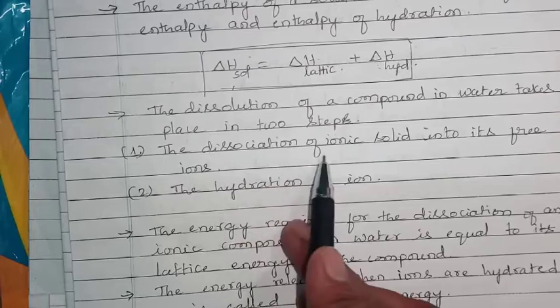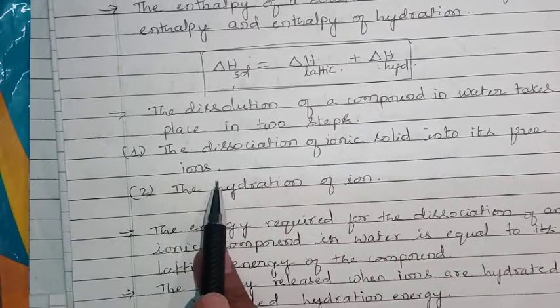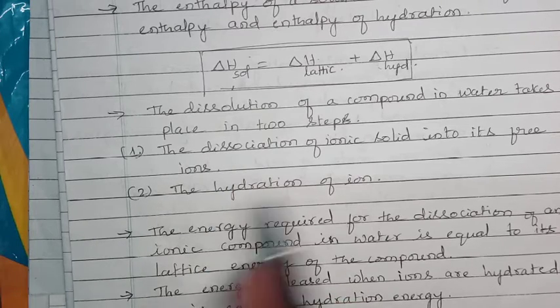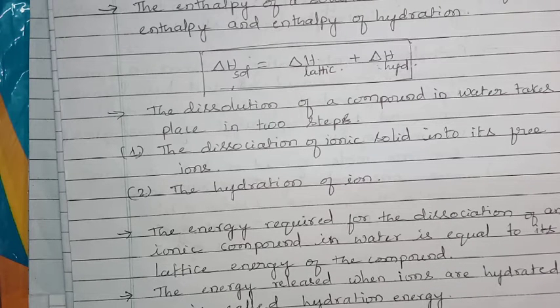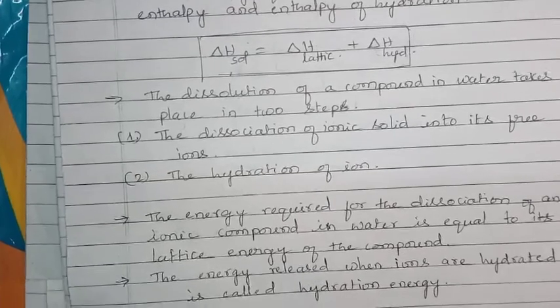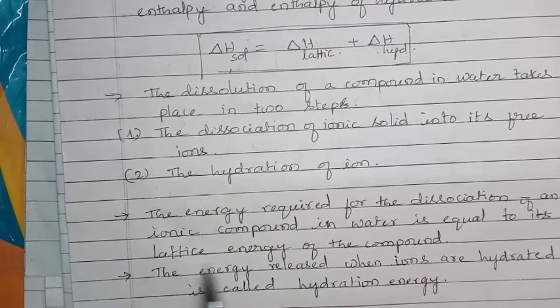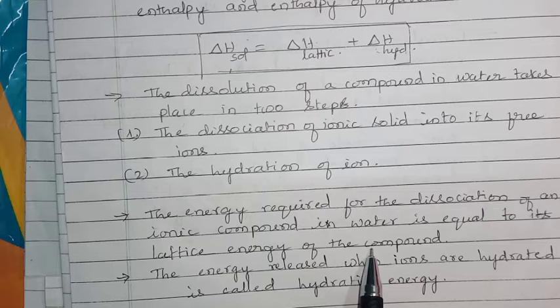So the dissolution of any compound will take place in two steps. The first is the dissociation of the ionic solid into its free ions. Actually, in the first step itself we have two steps: separation of NaCl entities, and afterwards formation of Na+ and Cl- ions. And the second one is the hydration of ions, that is, surrounding ions by water molecules. Then the energy required for the dissociation of any compound in water is equal to its lattice energy. Already I told you, lattice energy.